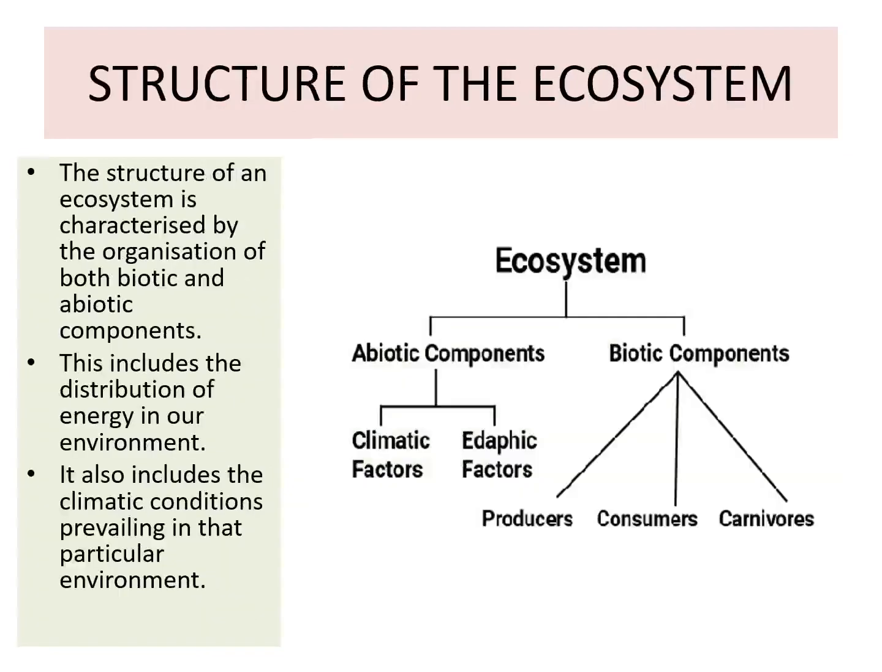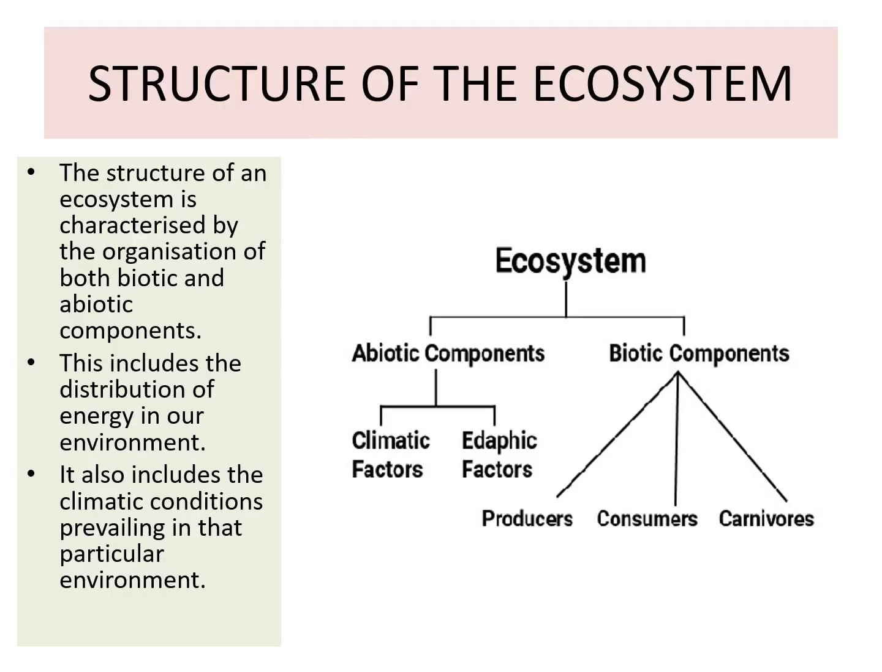Coming to the structure of the ecosystem. The ecosystem, as I've told you, is formed by two components, abiotic component and biotic component. The abiotic component is formed by the climatic factor and the edaphic factor. Edaphic factor means the soil factor and climatic factor means the temperature, light, wind, moisture, humidity, topography. And the biotic components are the producers, consumers and the carnivores.